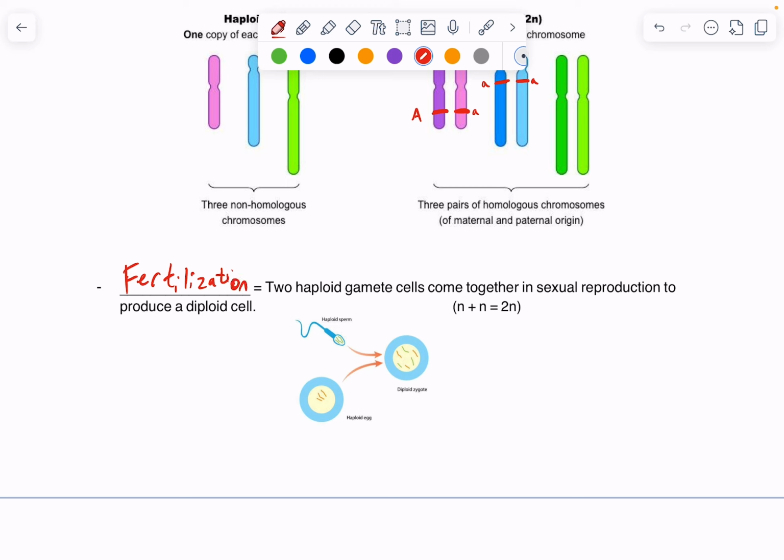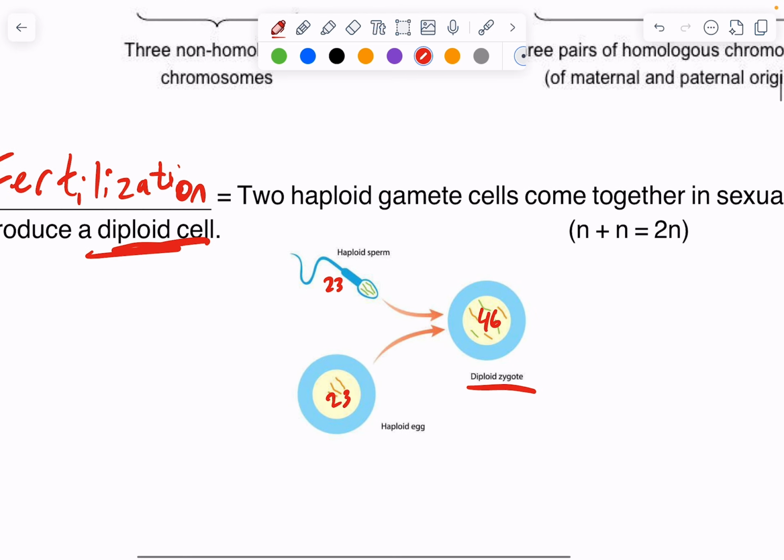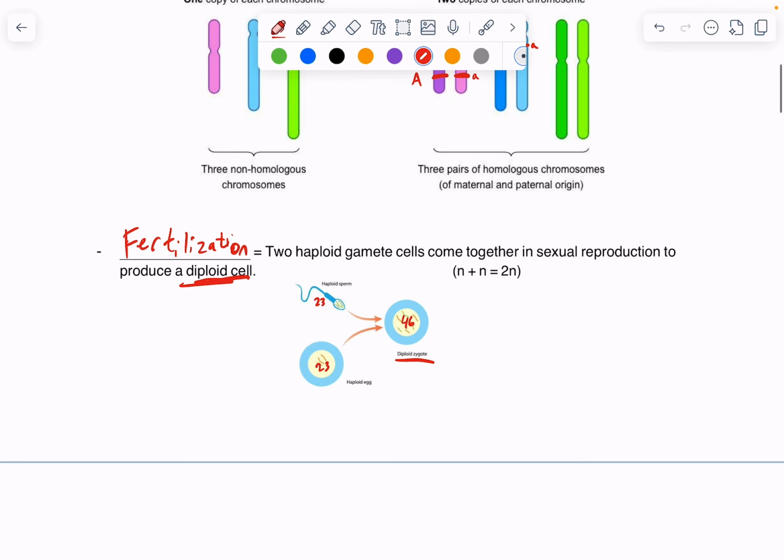All right, two haploid gamete cells come together in sexual reproduction to produce a diploid cell. So we have a haploid sperm cell here, male. There are 23 chromosomes in here. Haploid egg cell, 23 chromosomes in here. Fertilization takes place, and now we have a zygote with 46 chromosomes, which is standard. Stem cells will form, and mitosis will keep happening to develop into an offspring, a full adult.